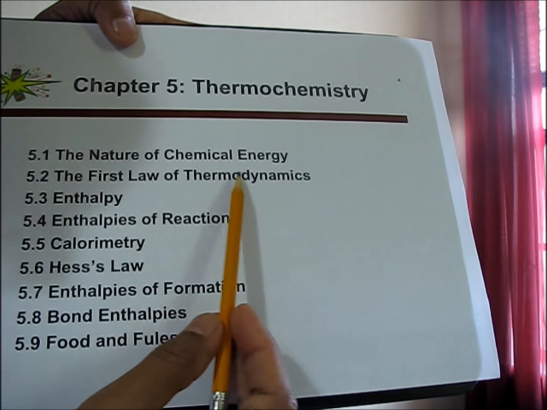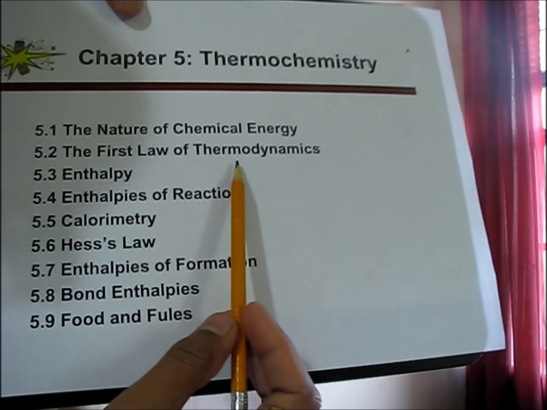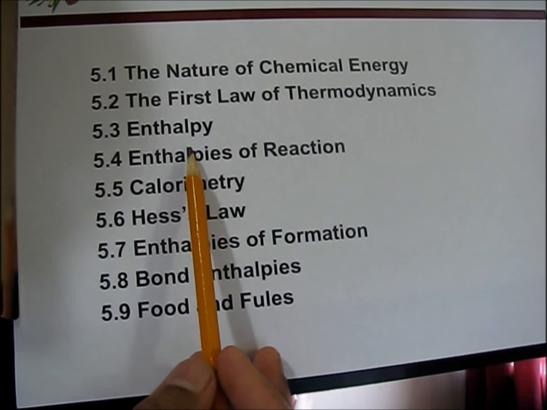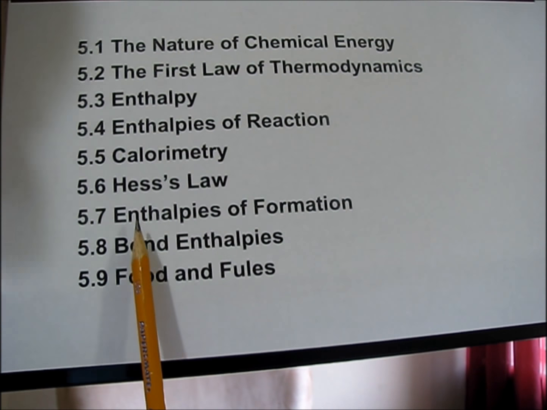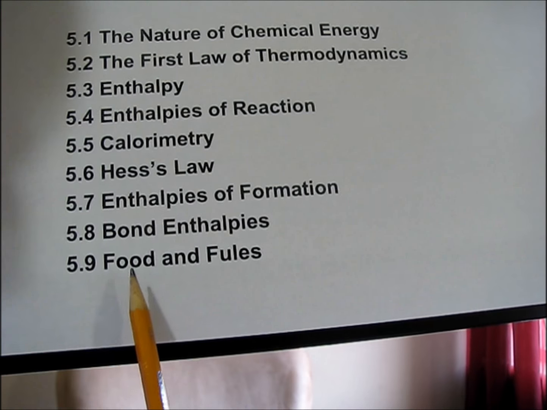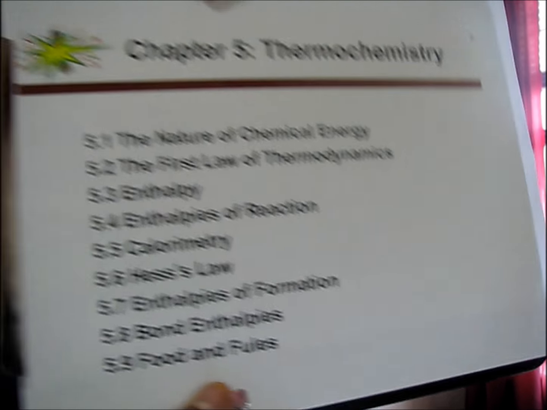So the nature of chemical energy, the first law of thermodynamics, enthalpies of reaction, calorimetry, Hess's law, enthalpies of formation, bond enthalpy, and food and fuel. So we will see there are some new terminologies here, and then how to understand those and how to apply those energy terms. So this will be a very interesting chapter for general chemistry in chapter 5.